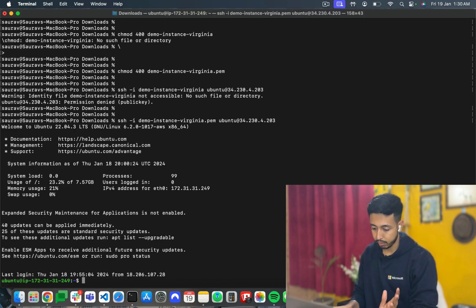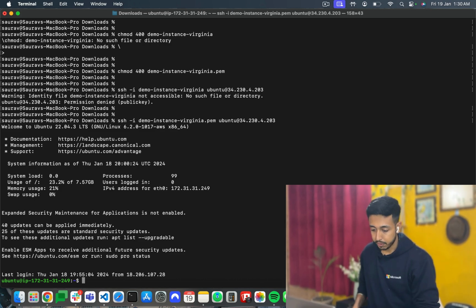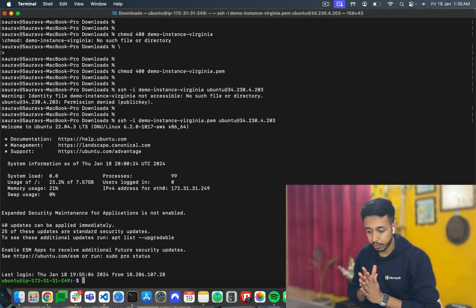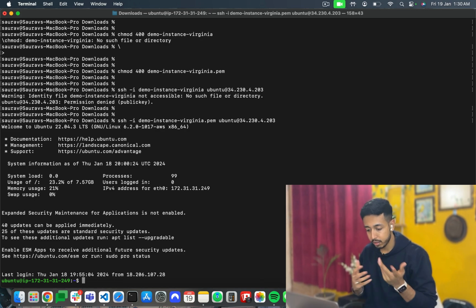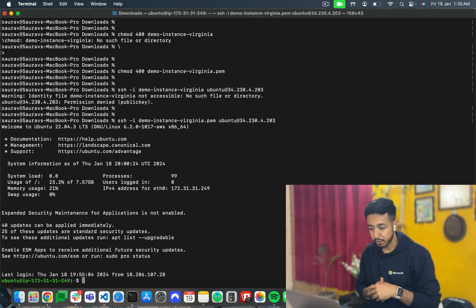So this should connect. Yes, so it connected. So ideally it should have connected the first time also, but maybe some glitch or I did some mistake. I'll have to go through it again.